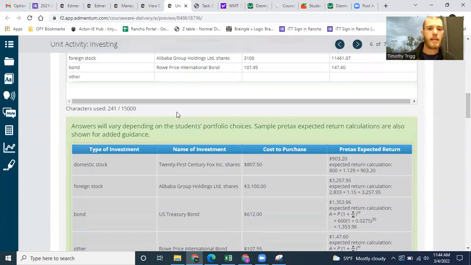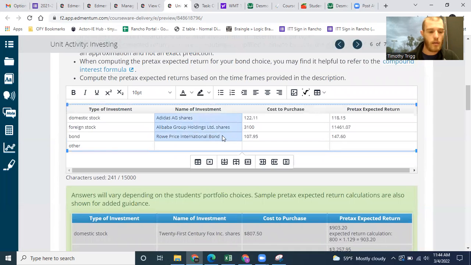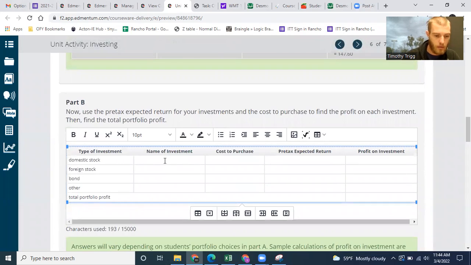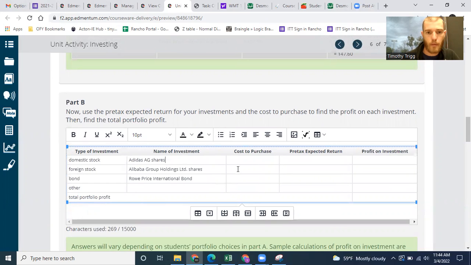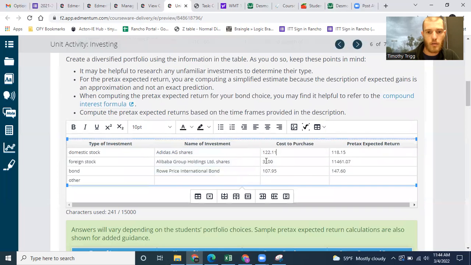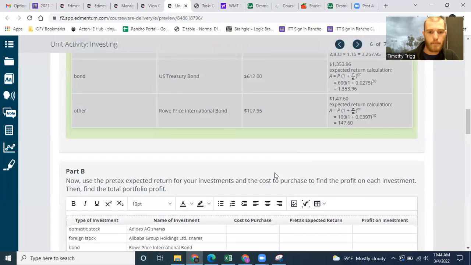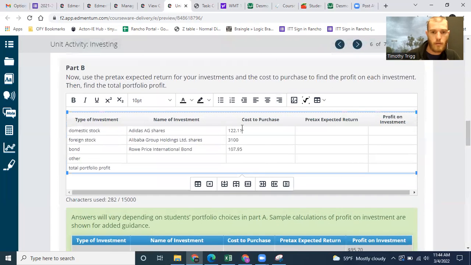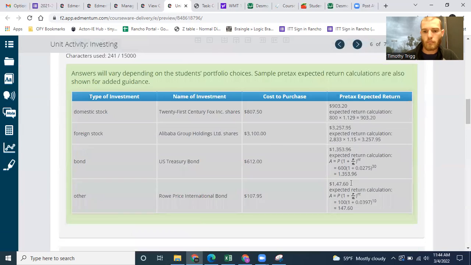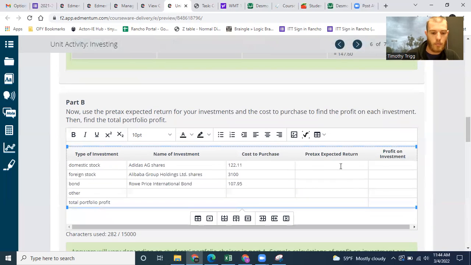So we're going to use these same investments, whatever you picked here, and I'm going to copy, and I'm going to paste. The total cost to purchase, so I'm going to use my cost to purchase. Copy. I'm going to paste. Pre-tax expected return. Copy. Paste.